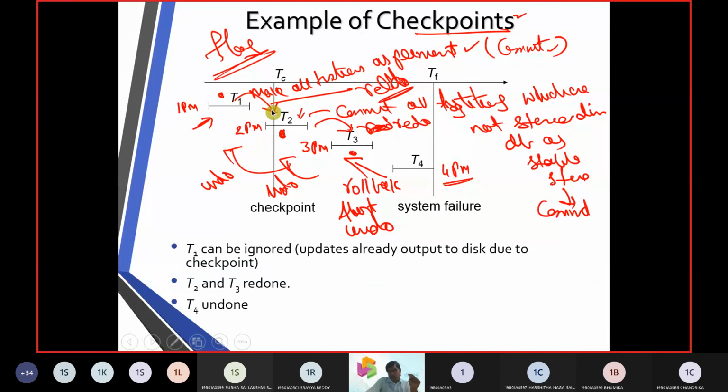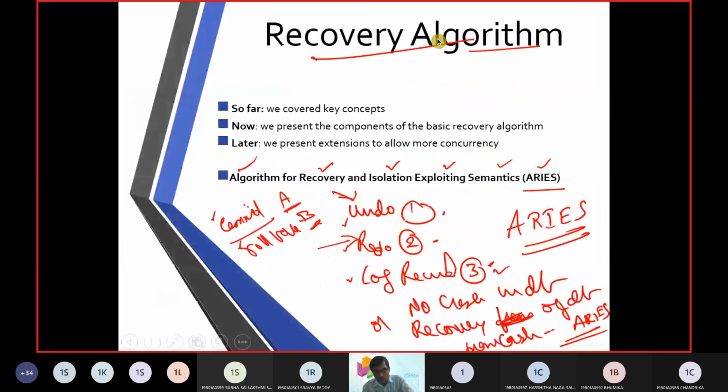From T1 to T2, he does a redo operation and makes all the transactions permanent. Then he comes from 2 p.m. to 3 p.m. He makes all the database transactions which were to be updated commit. And once it is committed, it means the database is in stable storage and all the data is safe and secure. In this way, we are going to work with the checkpoint.